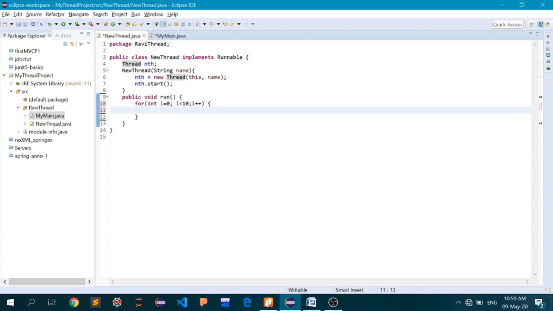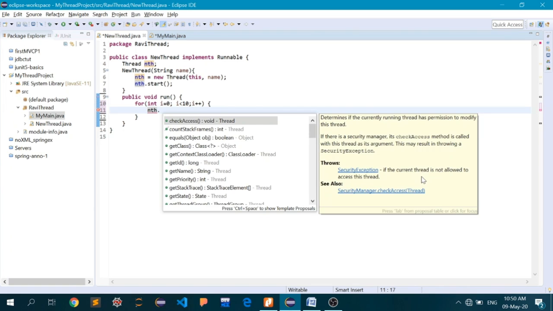So you must have now remembered how we can call a method of a particular class. We will use its object. So we have an object with us, nth dot, and as you can see we have numerous methods here. So I will use sleep.